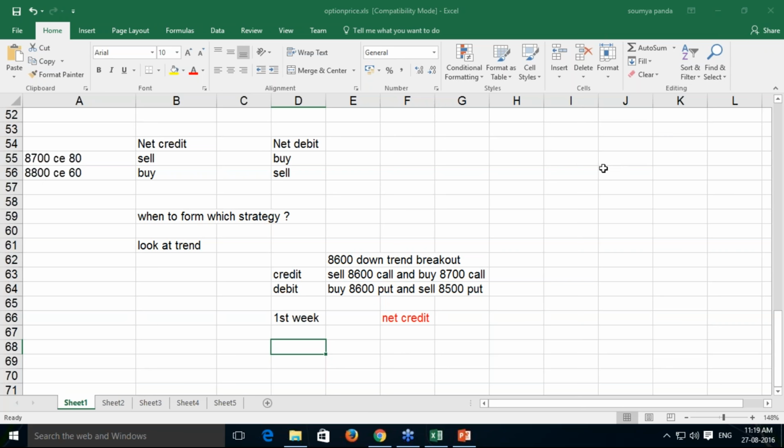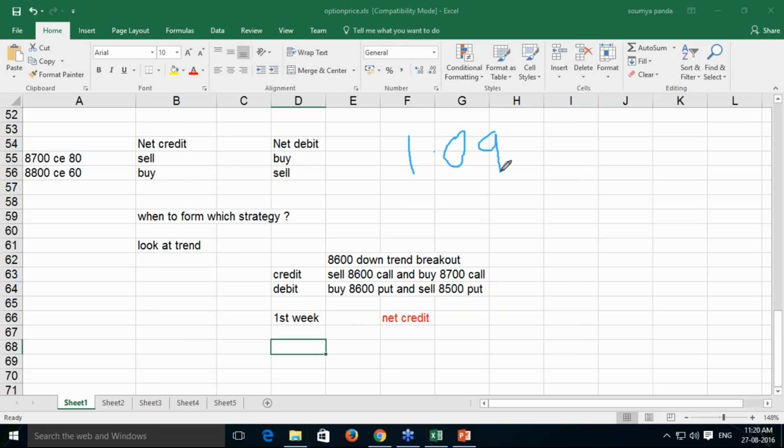So this is how we should trade in the options. And this put call ratio, what you are seeing in the Nifty now, currently we have a put call ratio of 1.09, but the series is just starting. Only one day has gone in the series. So just wait for 2 to 3 days, minimum 2 to 3 days you should give, so that you will get a clear indication of the put call ratio.